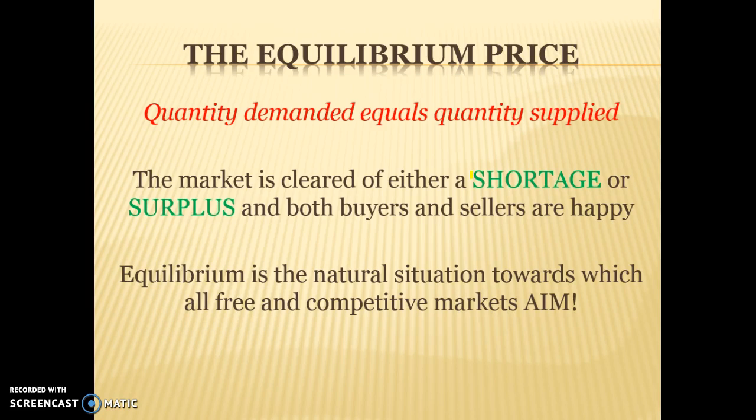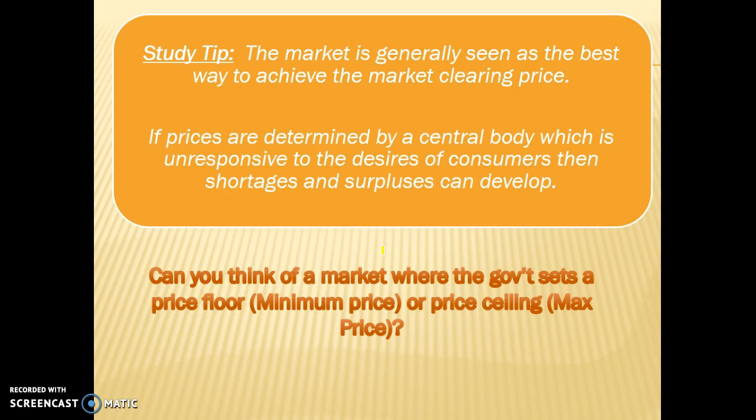Equilibrium is the point that all free and competitive markets aim for and will achieve if there is no government intervention, assuming that it's a competitive market. Study tip: the market is generally seen as the best way to achieve market clearing prices, and if no central body, and when I say the term central body, I mean the government, influences a market, then it should lead to the point where we have an equilibrium price and no shortages or surpluses develop.